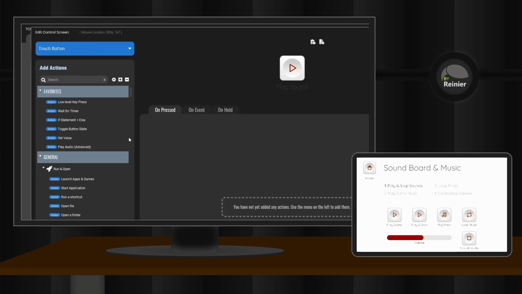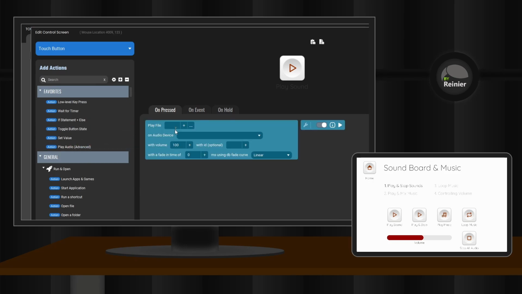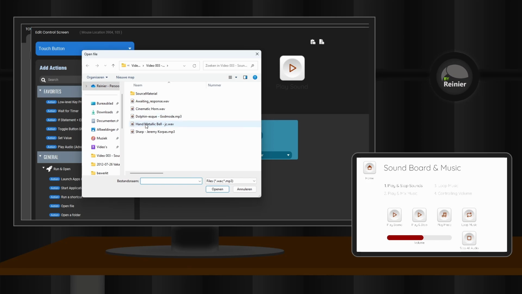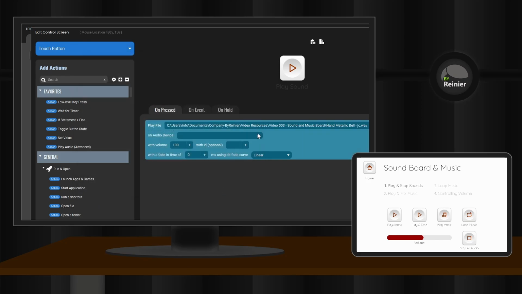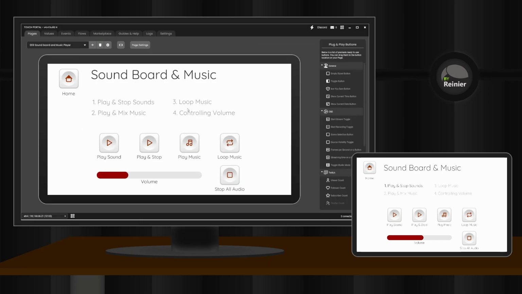Playing an audio file is simple with TouchPortal and only requires one action. We add the Play Audio Advanced action and select the sound file that will play a bell sound. We then select to play it over our default Windows audio source. We then save the button and are ready to test it. Let's press the button a few times and see what happens.